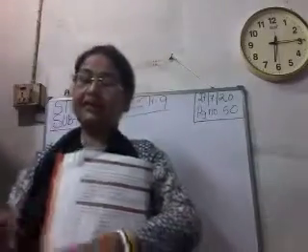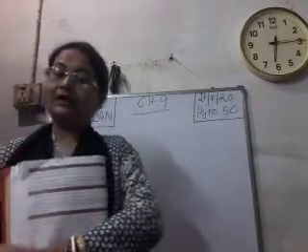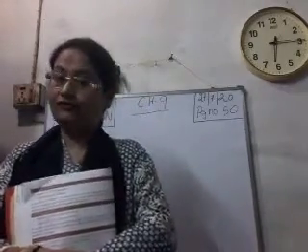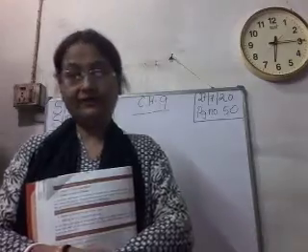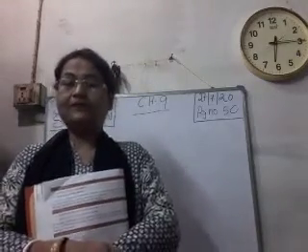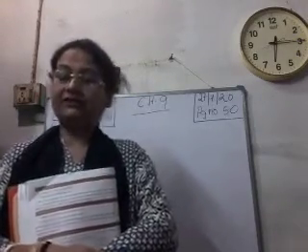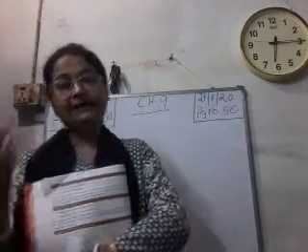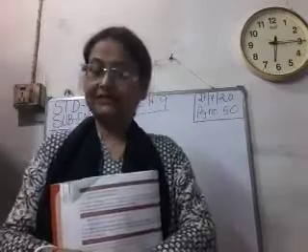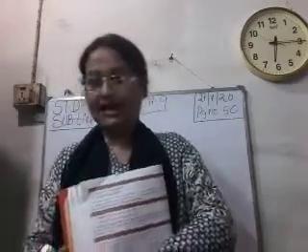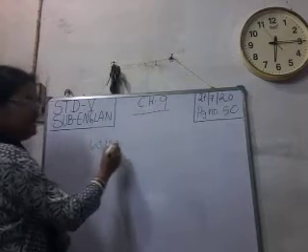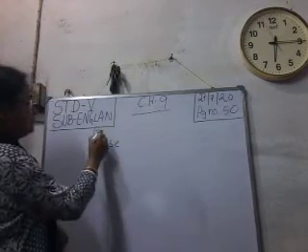Clear? So I was telling you the rules of how to form the comparative and superlative forms of the positive adjectives. Suppose I told you that if the adjective ends with E, then we will not add E again in the comparative degree. We will only add R. Like, as I have told you, suppose wise, W-I-S-E. It is in positive degree.